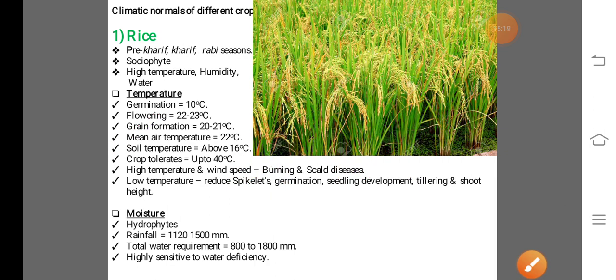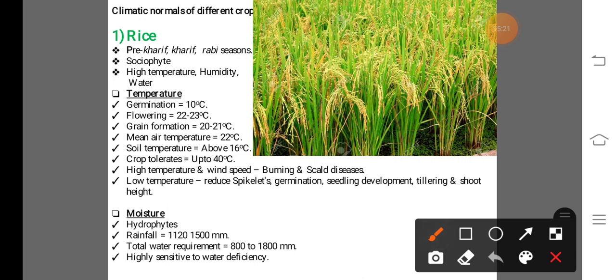Also in case of temperature, when the temperature is above 22 degrees Celsius, the rate of respiration increases in the rice crop. Also the grain filling period is reduced. The rate of respiration increases when the atmospheric temperature goes above 22 degrees Celsius, and the grain filling period is reduced as an adverse effect.